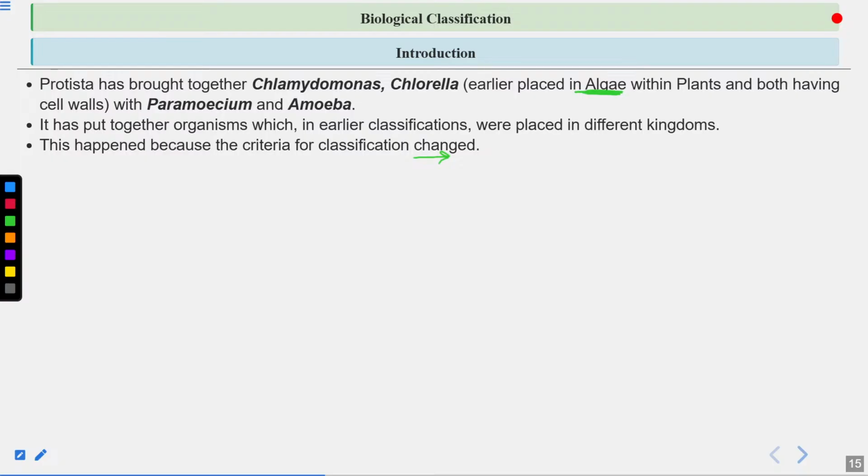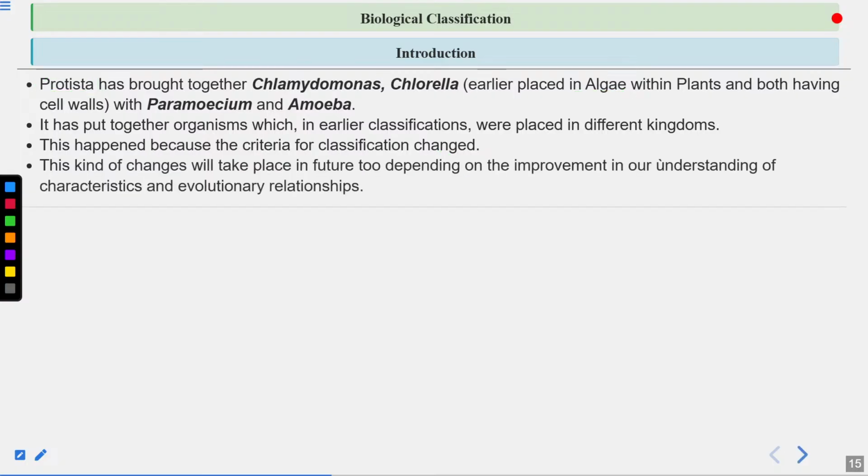Now they are placed in Protista in the 5 kingdom of classification, because the criteria for the classification are now changing. Okay, we are now studying these organisms at genetic and molecular level. We are taking into account evolutionary relationship. So that's why the classification systems are changing.